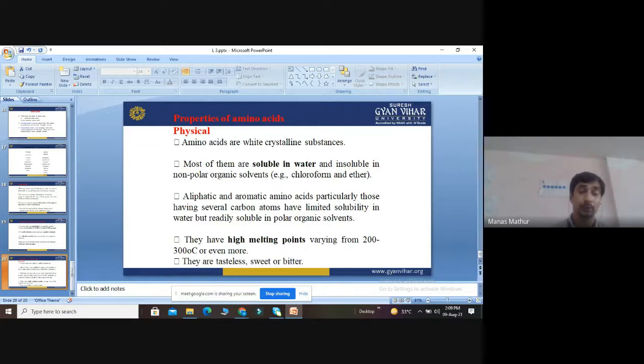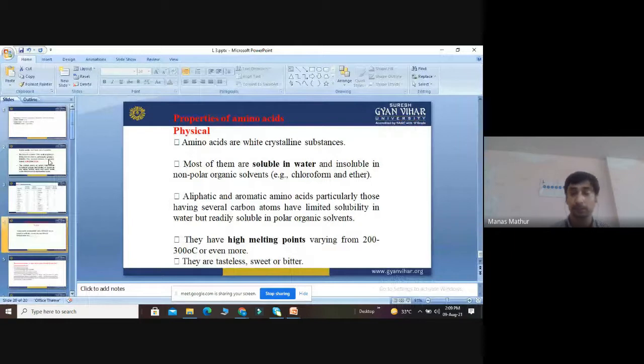So what is the final conclusion in this topic? Today we discussed different kinds of protein: the different nature of proteins, their chemical structure, and the types of amino acids.